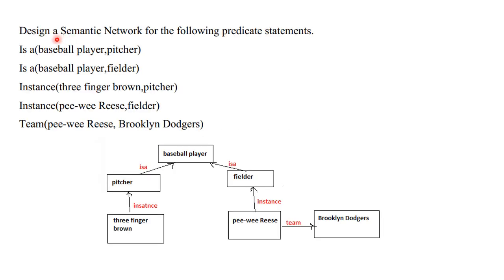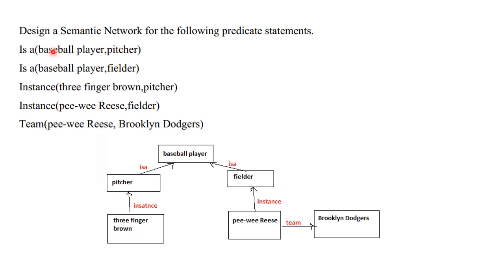Design a semantic network for the following predicate statements. A semantic network is a way to represent knowledge in a computer. In a semantic network, we represent knowledge as nodes and edges. Objects or concepts are represented as nodes and relationships are represented as edges.